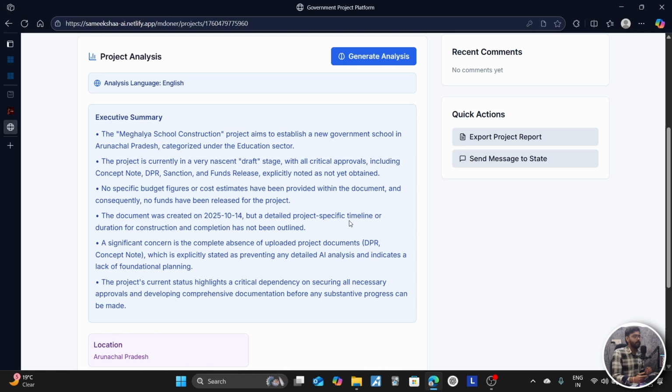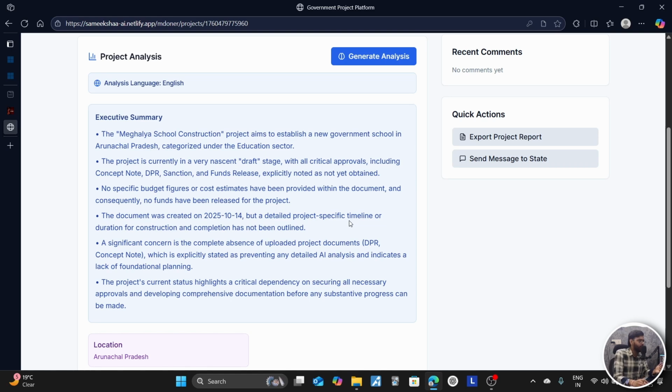And also, we are telling the user, the MDoNER, about projects already happening in the current state. What the situation is, like they are running late, they are overrun, their cost is increasing, their time is delayed. It will tell everything about the project and the entire neighborhood. So these are the unique features of this project.